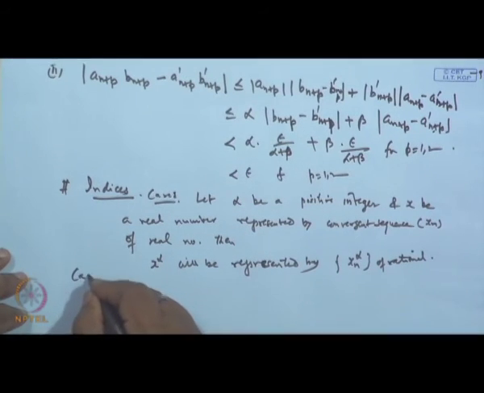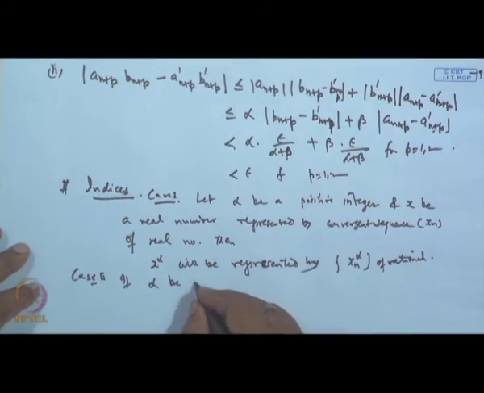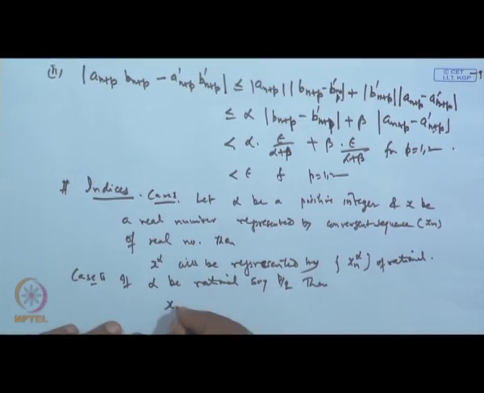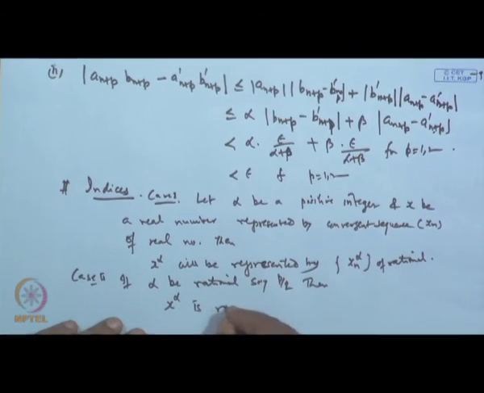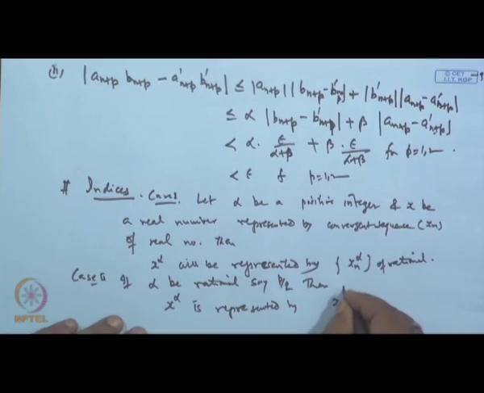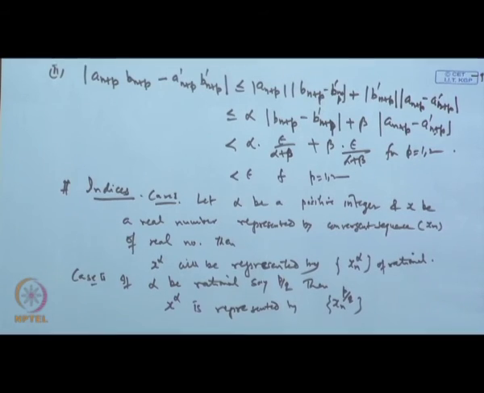Similarly, case 2: if alpha is a fraction, a rational number, say p by q, then x to the power alpha is represented by x n to the power p by q. This sequence x n to the power p by q represents x to the power alpha, where the sequence x n converges to x.